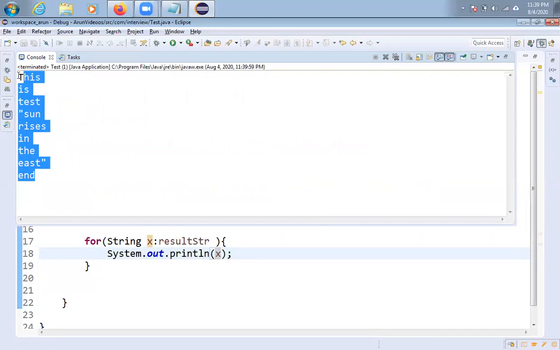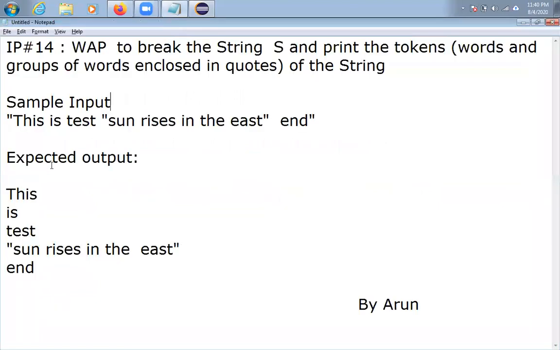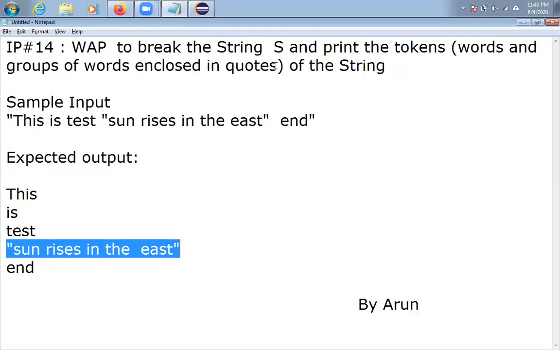The problem is that the enclosed string also got split. I don't want to split this one; I want it to be as it is. That is the problem statement. See the problem statement, friends: write a program to break the string and print the tokens, words and groups of words enclosed in quotes. So that means "sun rises in the east" should be like this only. We should not break this one, we should not split this one.